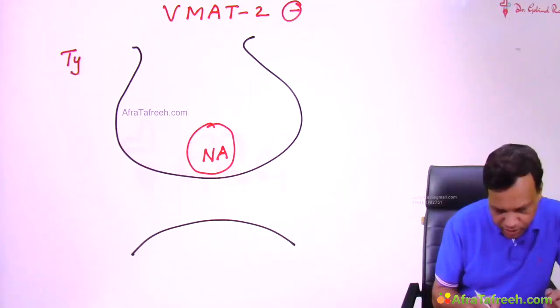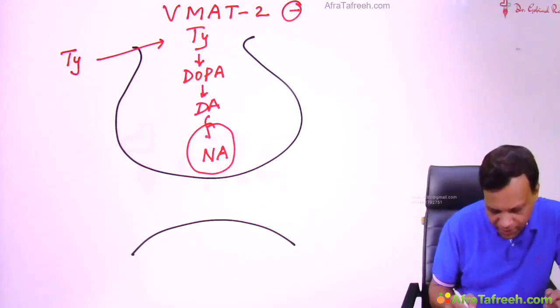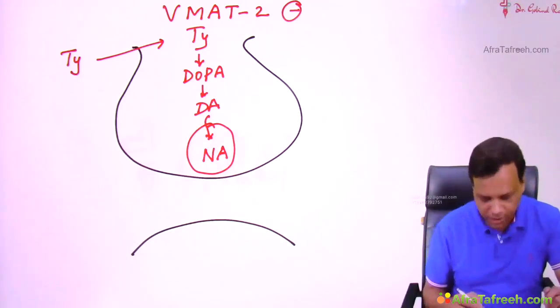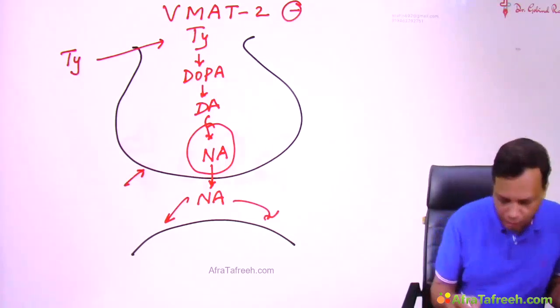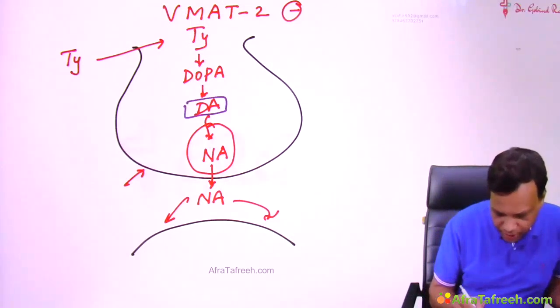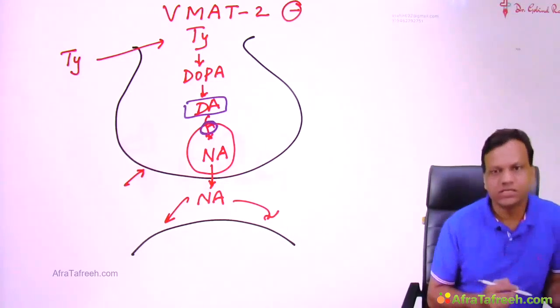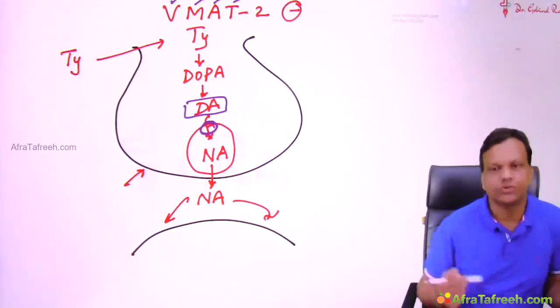We know tyrosine comes from outside. This tyrosine is converted to dopa, which is converted to dopamine, and dopamine will enter the vesicle and form noradrenaline. Then this noradrenaline will be released and work on the receptors. This we all know. Now, the important thing: the transporter which pushes noradrenaline into the vesicle is known as the vesicular monoamine transporter.